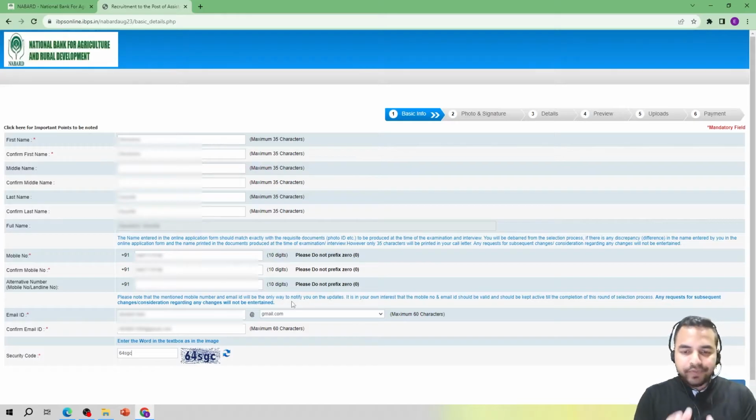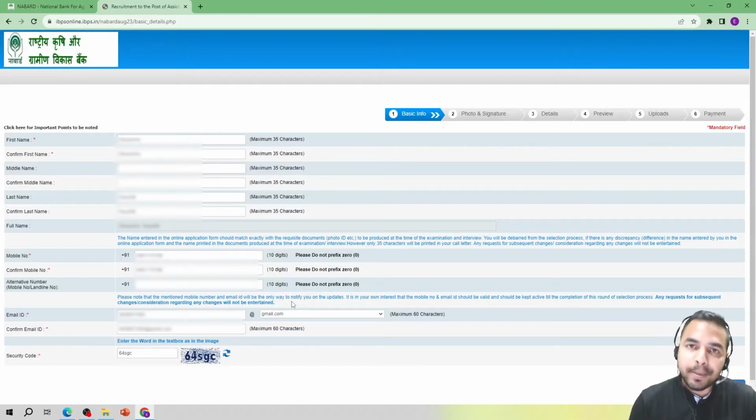So now after filling out all the details, you must verify whether all the details have been entered carefully and correctly or not. If there is an error, guys, please make sure that you are correcting it at this point of time only, because you will not be getting another chance to alter your details in the upcoming part of the process. So as I have already verified all the details here, now I am clicking on save and next.